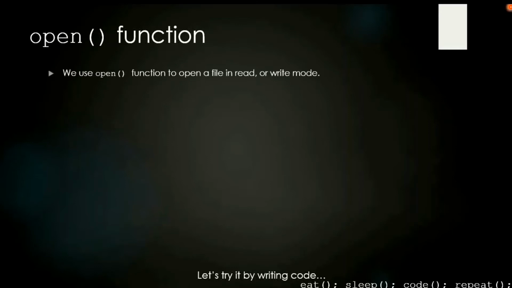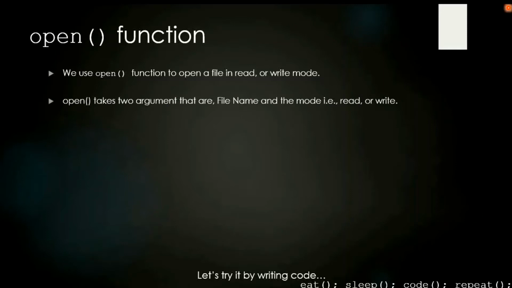We use the open function to open a file in read or write mode. We're going to see what these modes are. The open function takes two arguments, which are the file name and the mode, as can be seen over here.